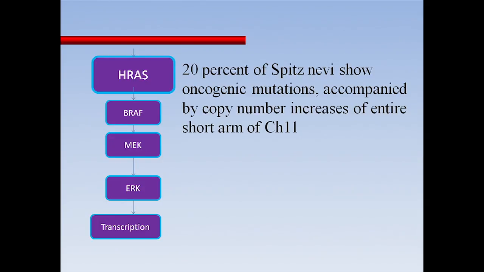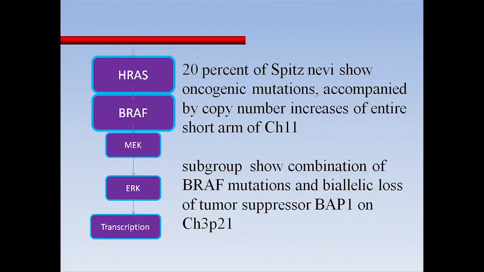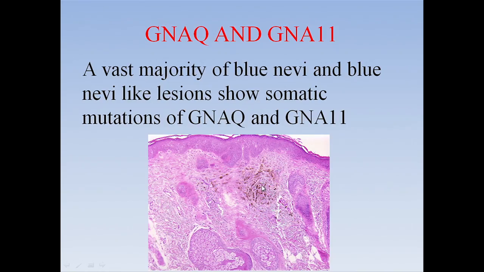Dr. Phelps talked about the atypical Spitz nevus. The atypical Spitz nevus has been shown to have a specific kind of mutation, which includes the BRAF mutation, but along with loss of BAP1. And these tumors have now been referred to as BAPomas actually. So the atypical Spitz tumors that show mutation of BRAF and the loss of BAP1 are termed BAPomas. So that is a very specific category of the Spitz nevi. And then we already heard about the blue nevi that have the GNAQ and the GNA11 mutations.